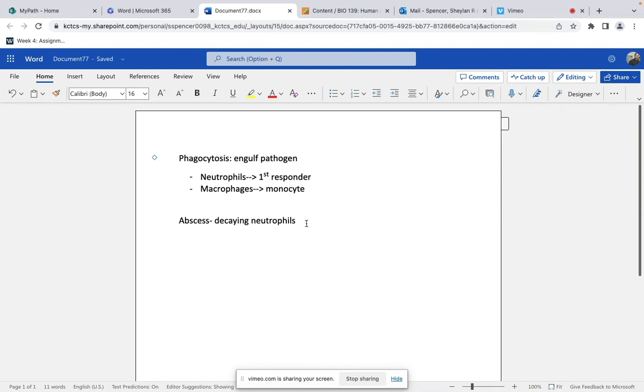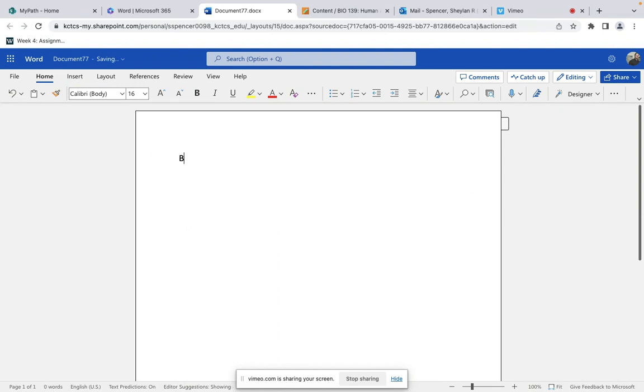We talked about the different lymph organs. We talked about the bone marrow, site of B cell maturation, and the thymus, site of T cell maturation. The thymus shrinks as we get older, right? We talked about the spleen.